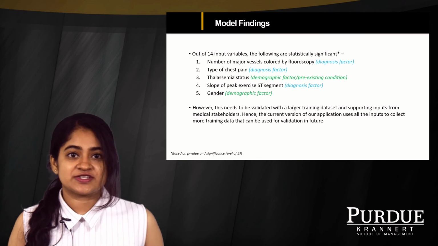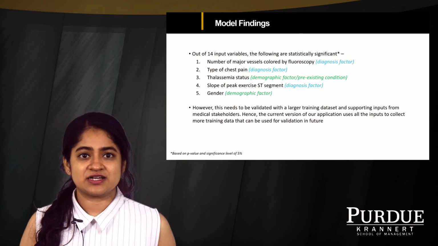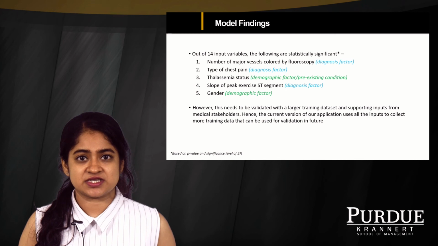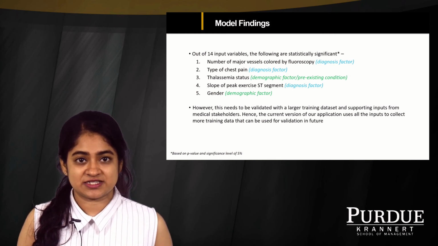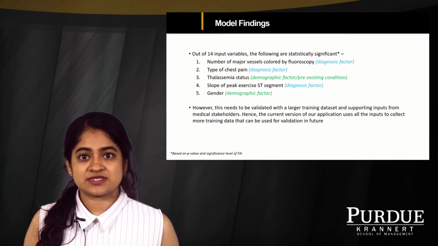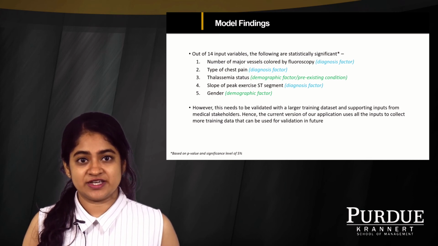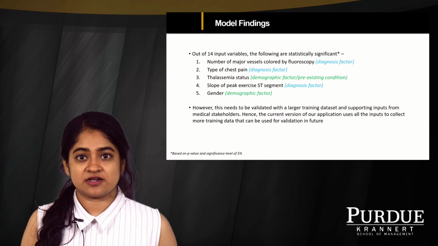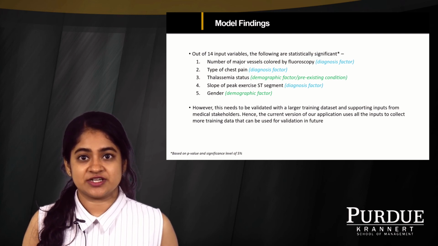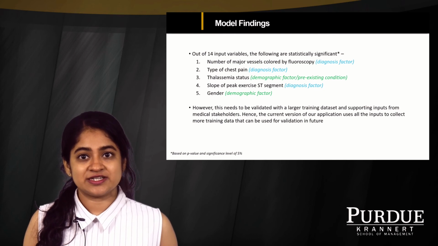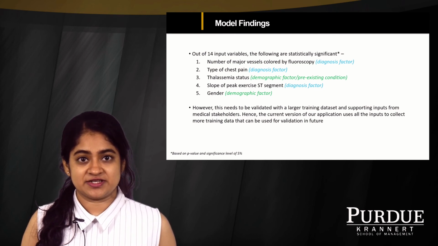From logistic regression results, we inferred that 5 variables are largely driving the chances of having heart disease, where 3 are diagnosis-related factors and 2 are related to patients' demographics. However, this information cannot be used in a conclusive manner as our training data set is currently very small. In order to remediate this, we allow patients to input data for all the 14 variables, which can later be used to build larger training data sets.